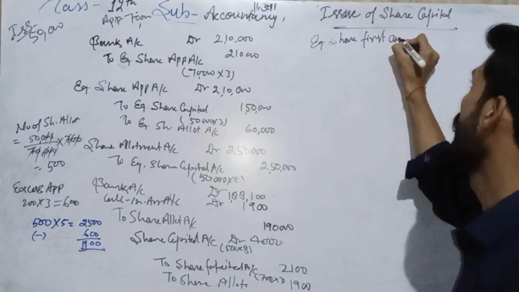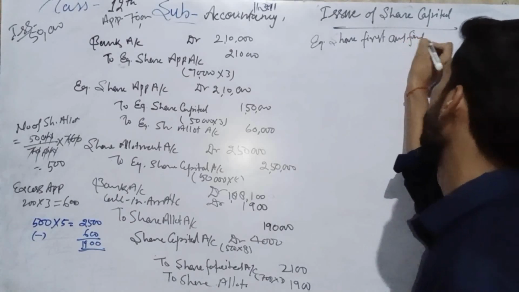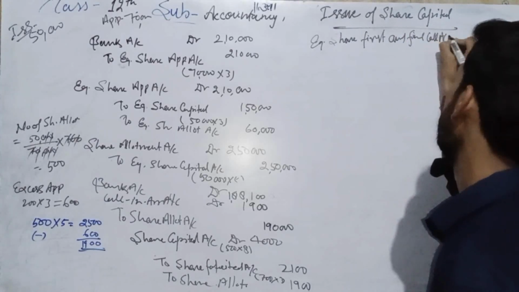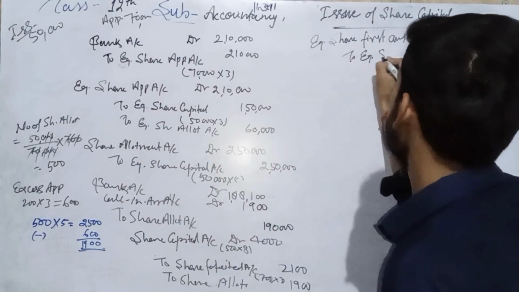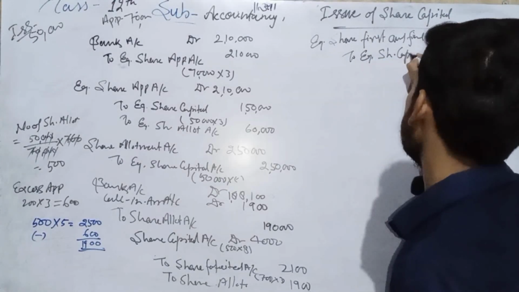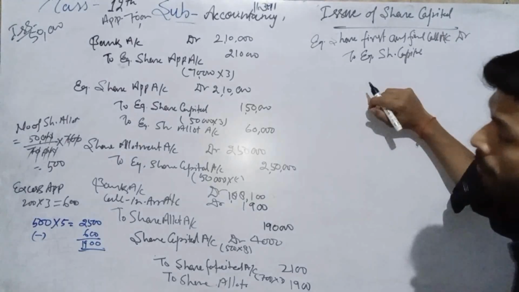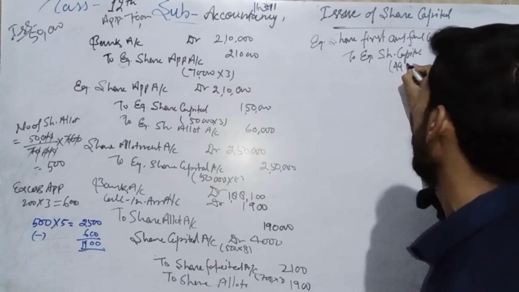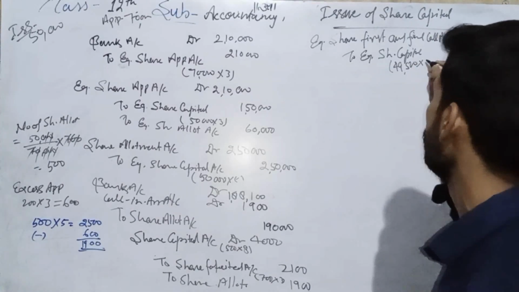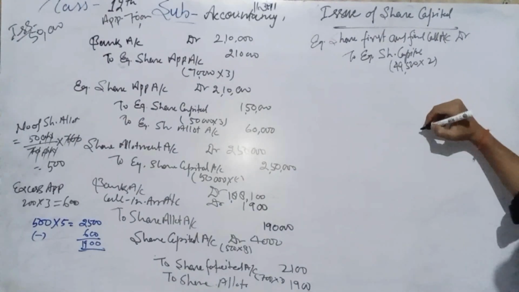first and final call account debit to equity share capital. Now out of 50,000 shares we forfeit 500 shares, so here 49,500 shares we have to, and from 2 rupees.